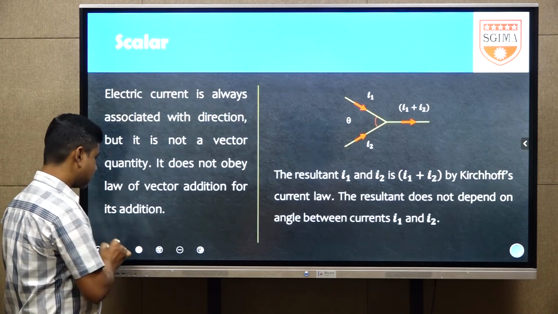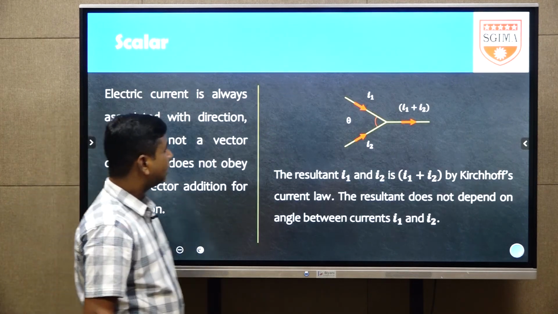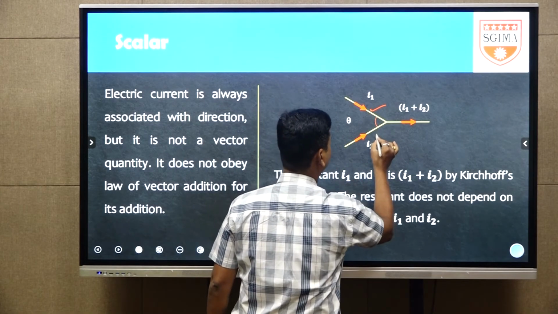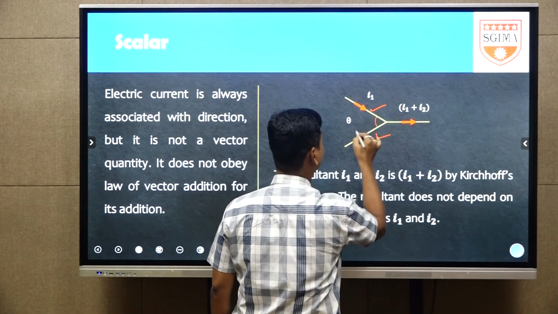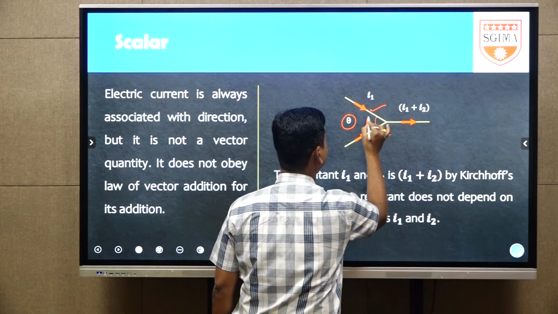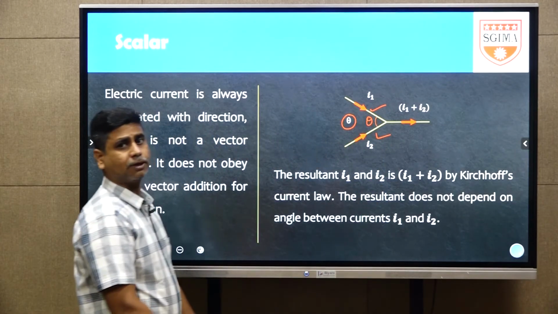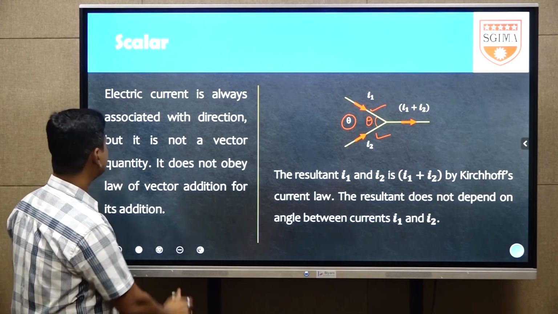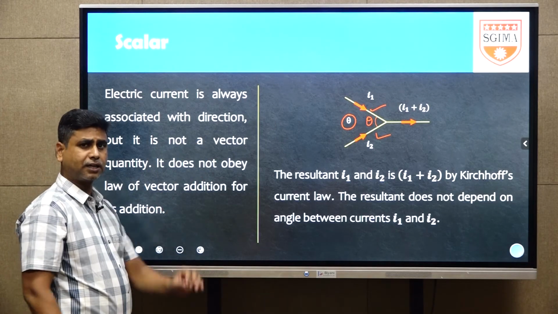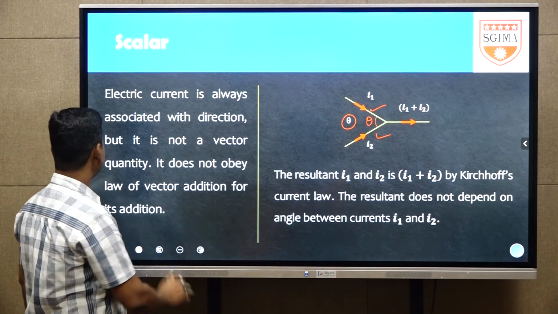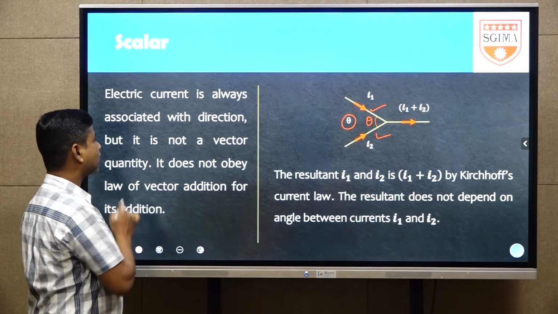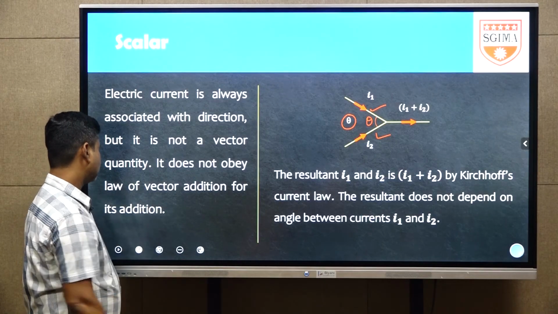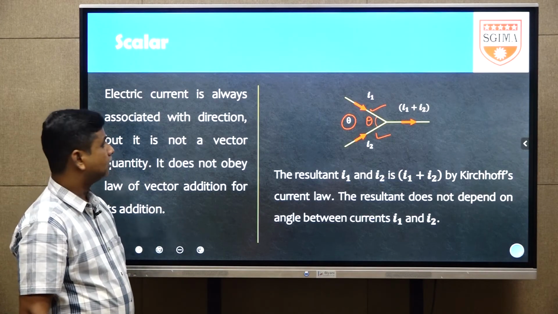For this, I will give an explanation here, taking the diagram. See, it is one conductor and this is another conductor. The angle between both conductors is theta. Electric current is always associated with a direction, but it is not a vector quantity. It does not obey the law of vector addition for its addition.